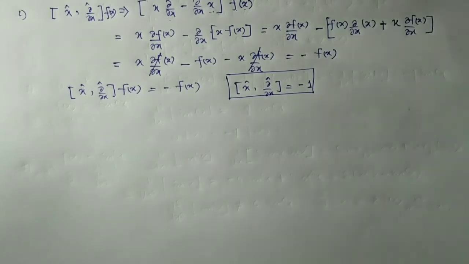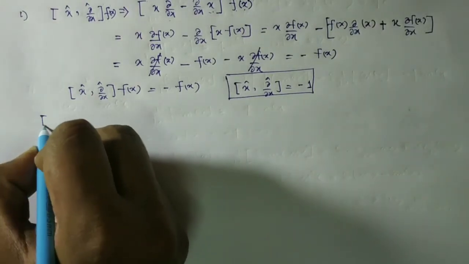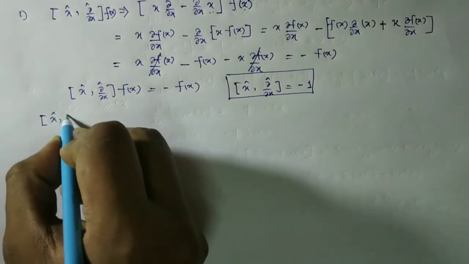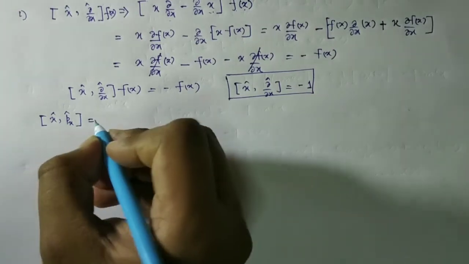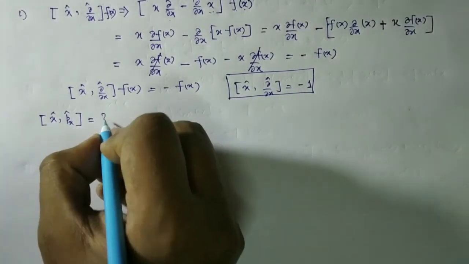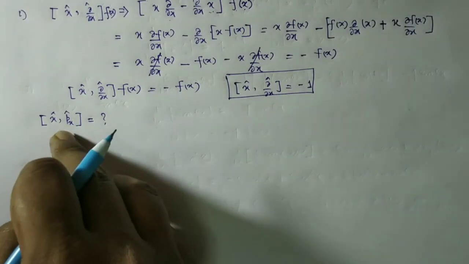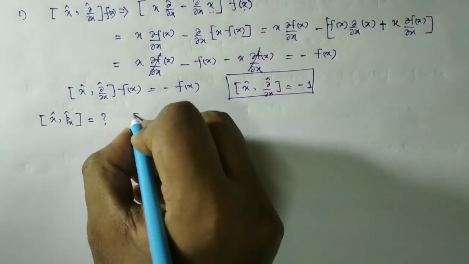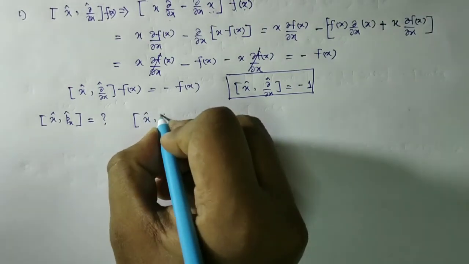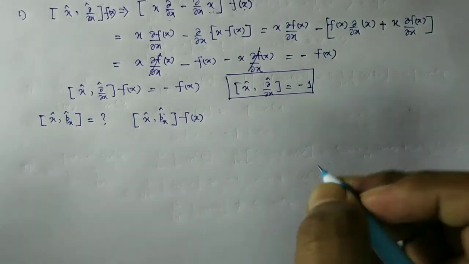Now let us see an important example of position and momentum operator. What is their value? What is their relation? We have assumed again the one dimensional case. Suppose a particle is moving along the x direction. To obtain the relationship, we have to operate it over a function. Suppose this is acting over a function f(x).